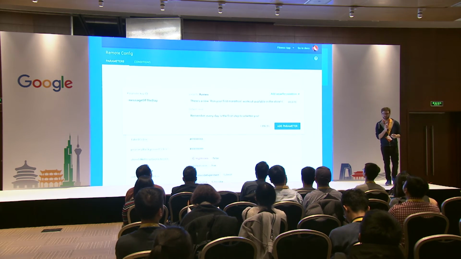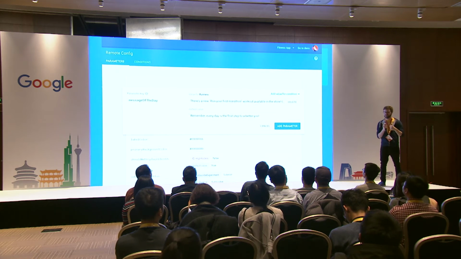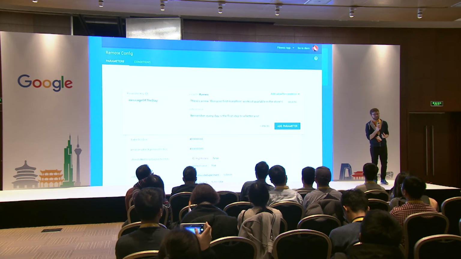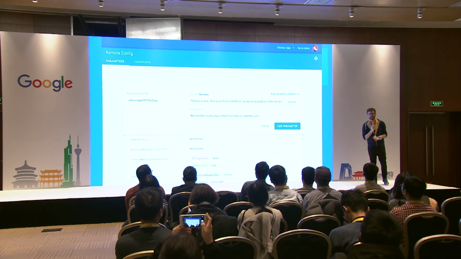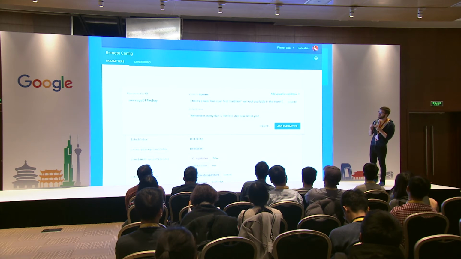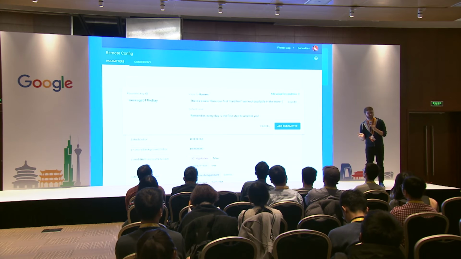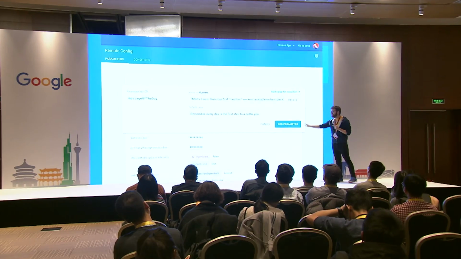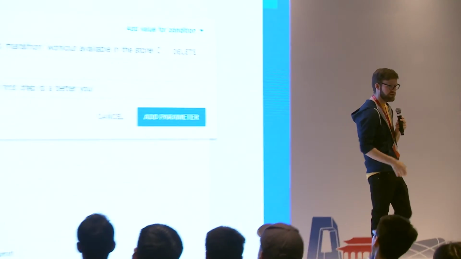So imagine we use Firebase Remote Config, and Remote Config is just a way to set values in the cloud, have your device receive them, and then change those values based on arbitrary metrics that you set up. So if I want to change a message of the day, so this might be just a banner that shows up on the top of the app, something like that. By default, we'll use this value down here. Remember, every day is the first step to a better you. That's a great slogan for fitness folks. But if you're in the runners category, the runners audience that are specified there, we're going to give you a message that directly relates to running. And this is a small change, like I said, but this could be anything.